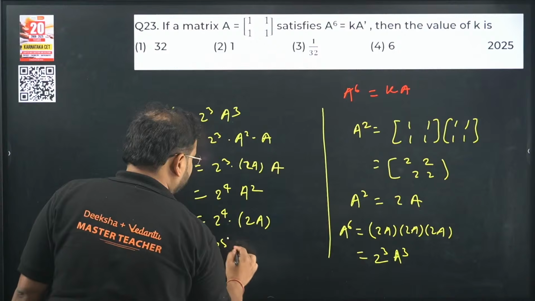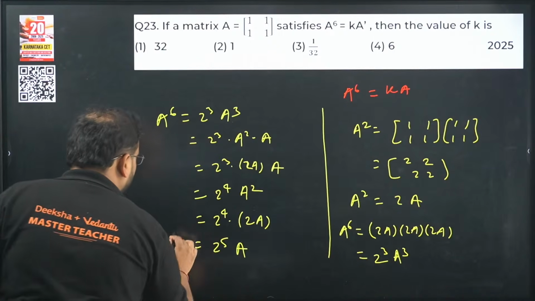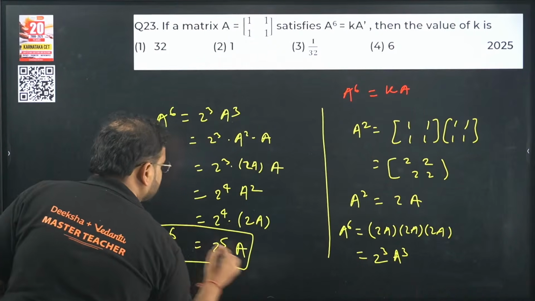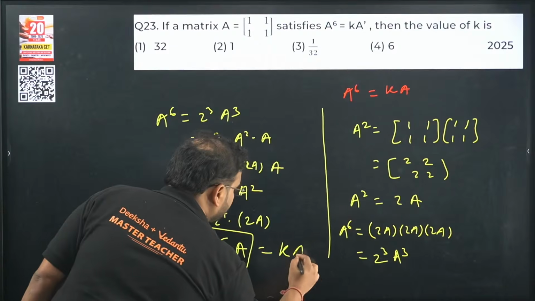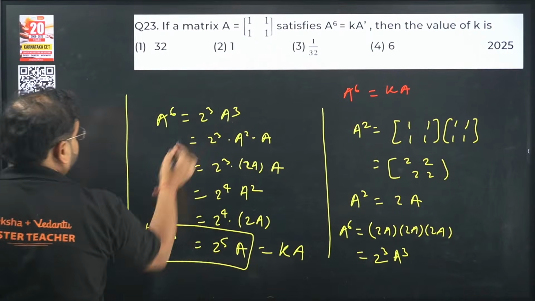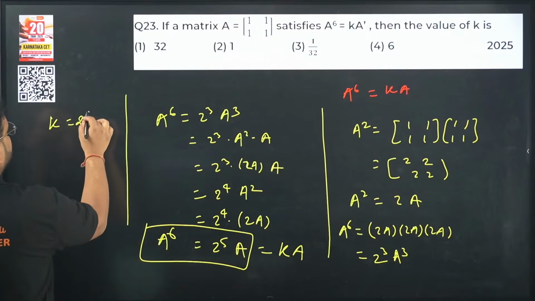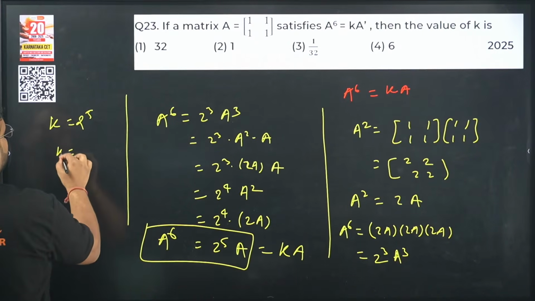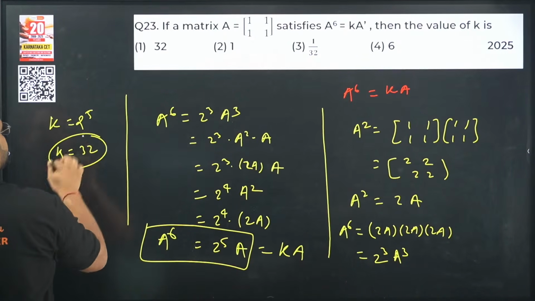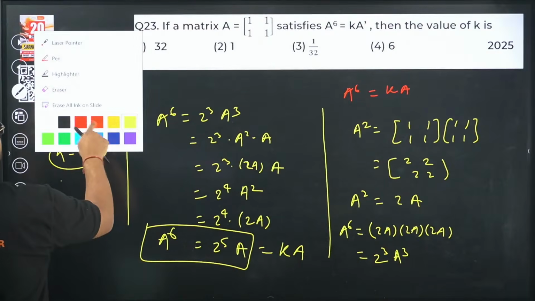So 2 power 5 A is the value of A power 6. Compare this to KA: K is 2 power 5, so K is 32. Am I right?